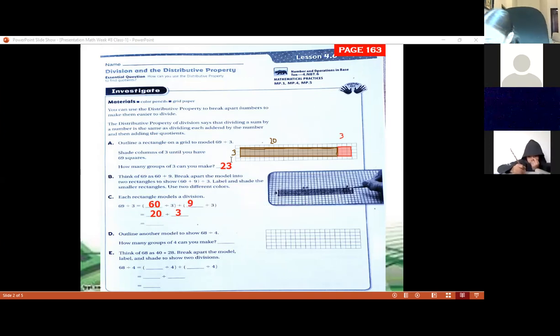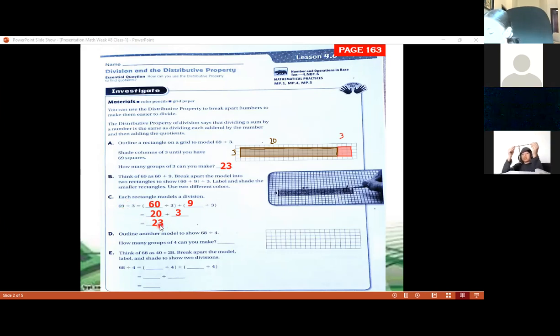So we have the quotients. We have the answer for both divisions. 60 divided by 3 is 20, plus 9 divided by 3 equals 3. Now what we have to do is just add 20 plus 3. What is the answer? 23. 23, that's right. So we write 23. It means that the answer, or the quotient, for our division, 69 divided by 3, is 23. That is the answer of the division.